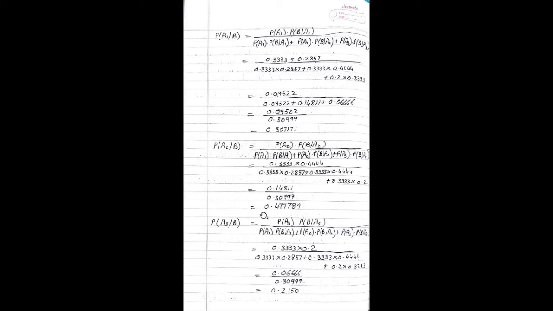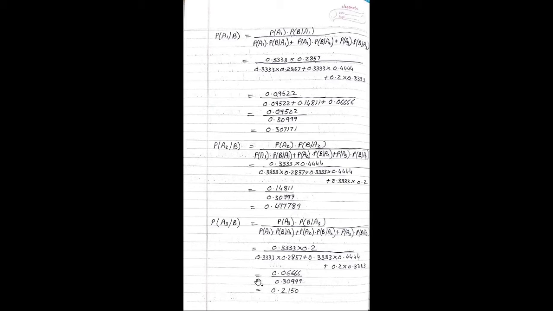Then we will perform the calculations for probability A3 given B. The formula is probability of A3 into probability B given A3 divided by probability of A1 into probability B given A1 plus probability of A2 into probability B given A2 plus probability of A3 into probability B given A3. So replace the values, we are getting the answer as 0.3333 into 0.2 divided by 0.3333 into 0.2857 plus 0.3333 into 0.4444 plus 0.2 into 0.3333.